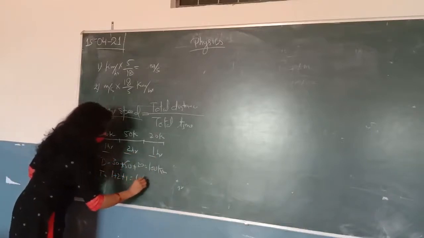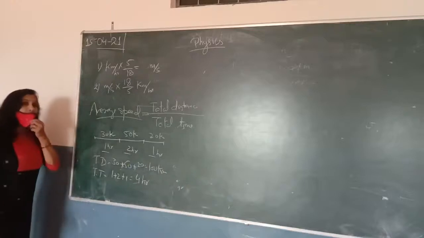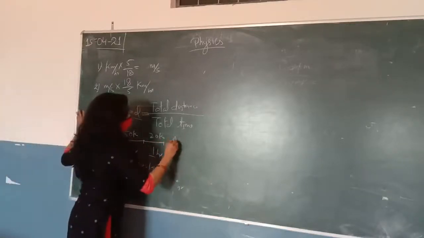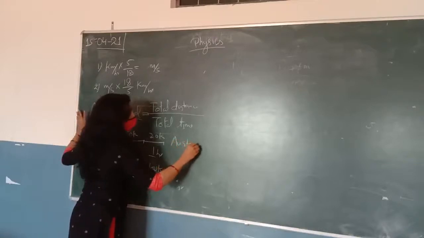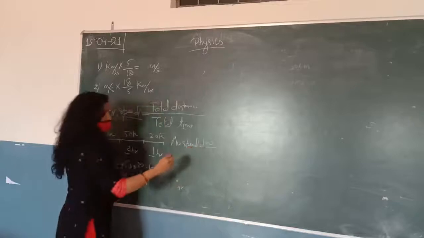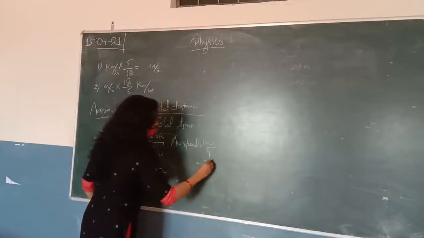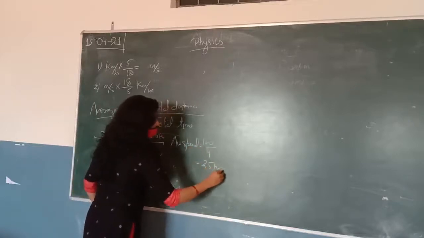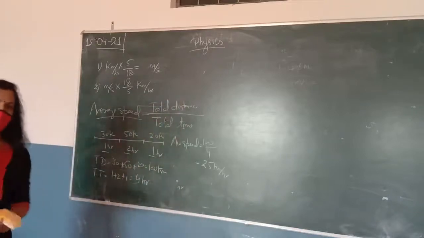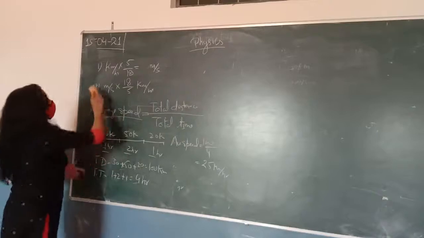It is 4 hours. So if you want to find the average speed of the body, you will say that the average speed is equal to total distance, that is 100, upon total time, that is 4, which is 25 km per hour. Simple. So this is the simple example of average speed. Now one more example.